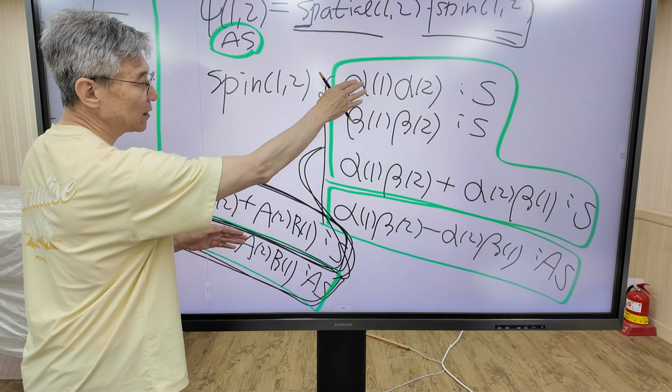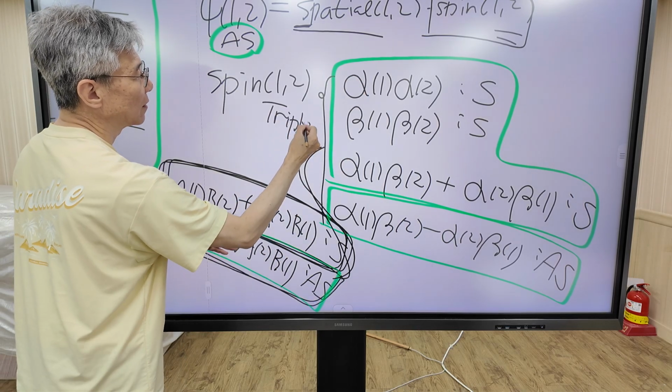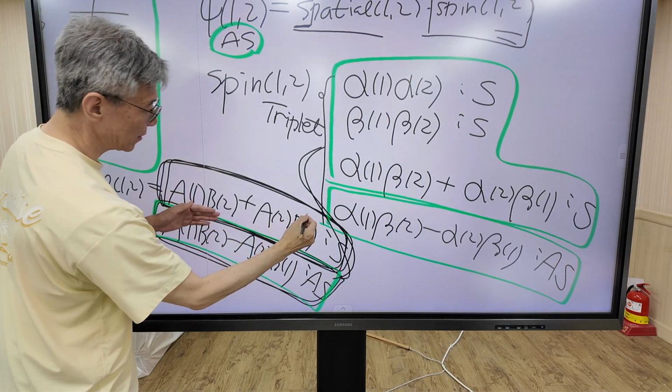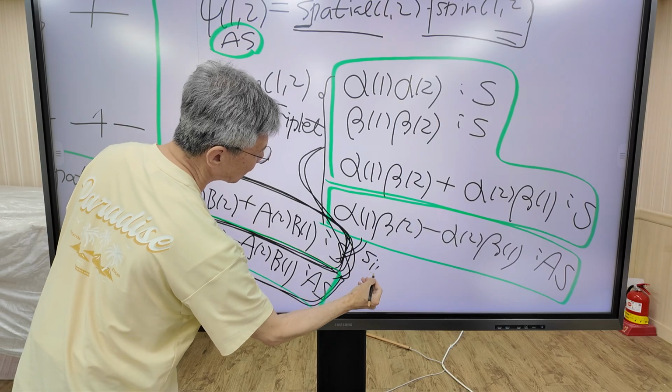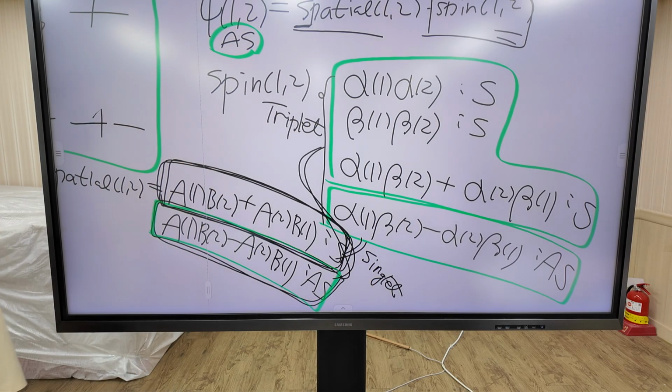These 3 states constitute the triplet state, and this one constitutes the singlet state. This is our result. So we construct 4 states.